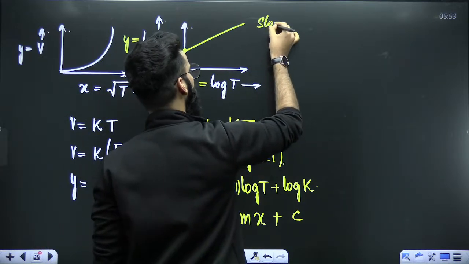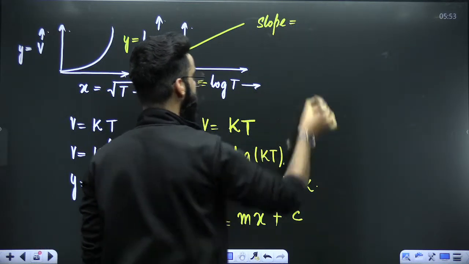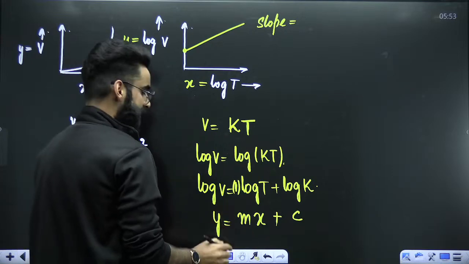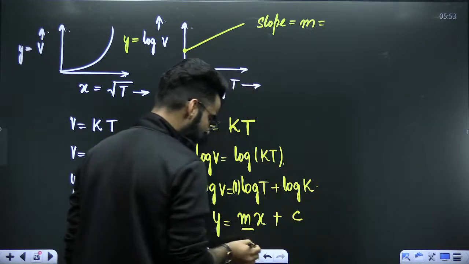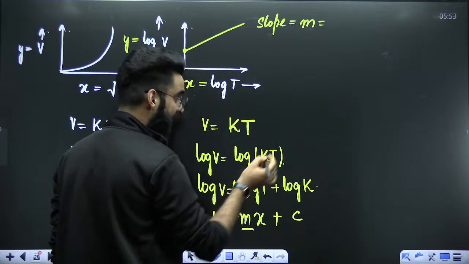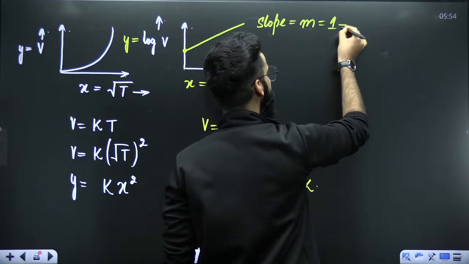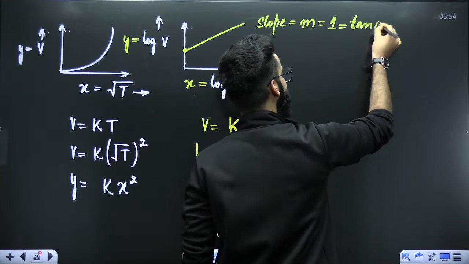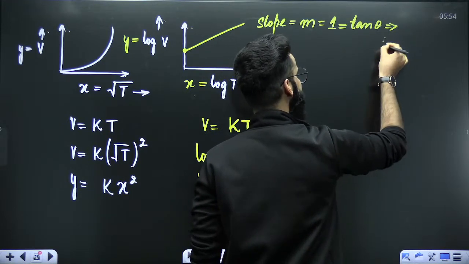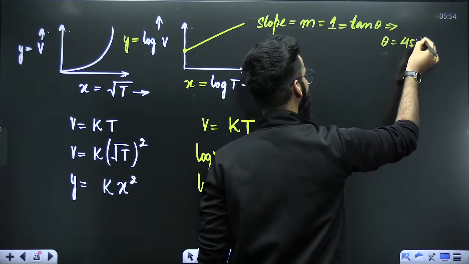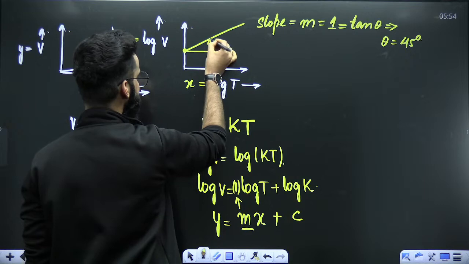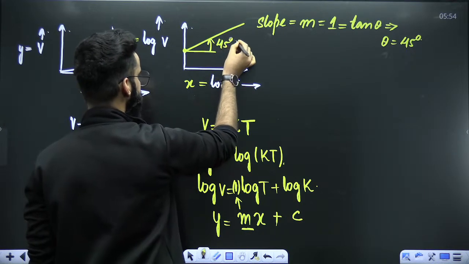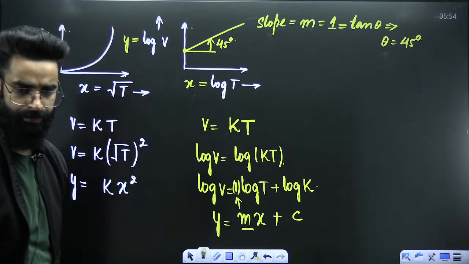If I ask you about the slope, slope is basically tan of theta. Slope is basically m, right? And what is the m value which you can see over here? M value over here is 1. And if m is 1, that means tan of theta is equal to 1. Tan theta 1 means theta has to be 45 degrees. And what is theta exactly? Theta is the angle which the graph makes with the positive x-axis in the anti-clockwise direction. So this is 45.